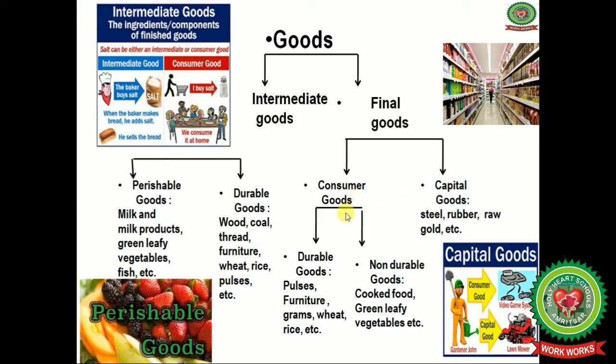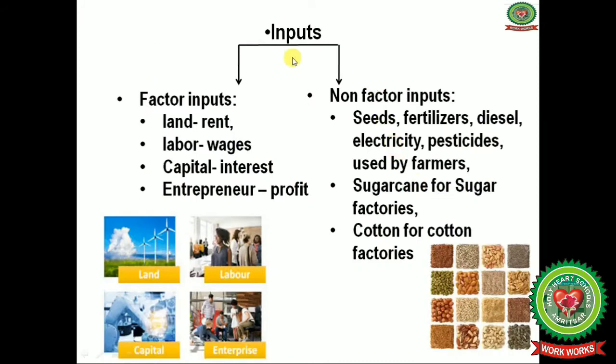Next we will discuss consumer goods. Again, under the consumer goods, two types of goods are there, durable goods and non-durable goods. Durable goods we have already discussed, that is pulses, furniture, grams, wheat, rice. Non-durable goods are cooked food, green leafy vegetables, fish, milk and milk products. And capital goods like steel, rubber, raw gold, machines, that are a part of the production process for the producer, are known as capital goods.